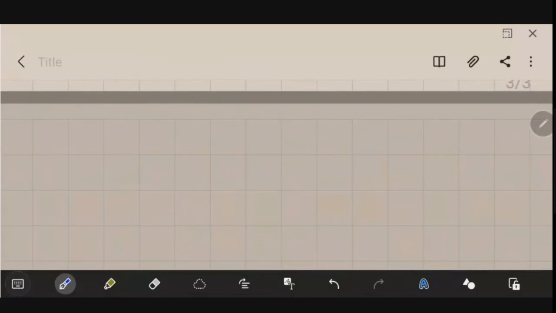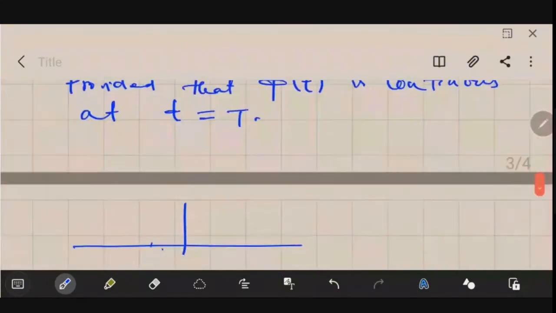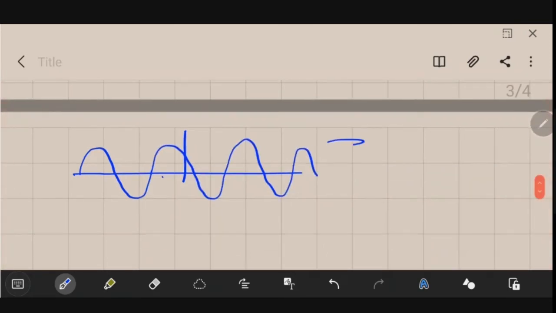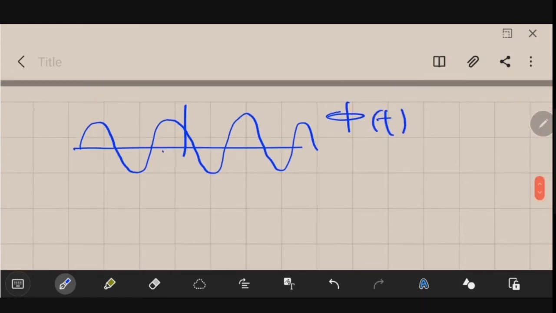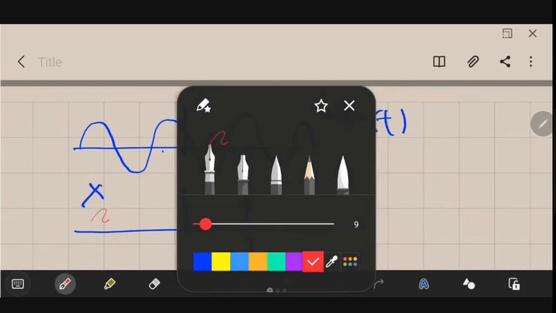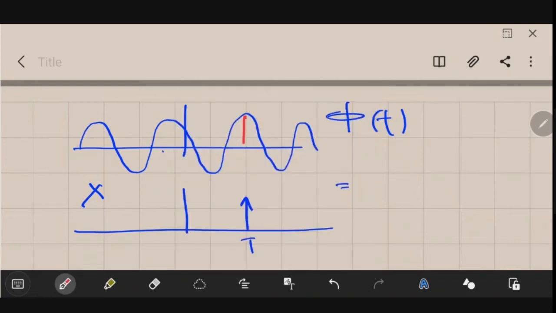So when you have a signal, suppose you have a signal like this, and let's say this is your phi of t, and with this phi of t, if you are multiplying an impulse which is located, let's say here, capital T, so if you multiply these two, what you are getting, you are getting only this. Whatever I have shown here in red, that is the thing that you are getting.